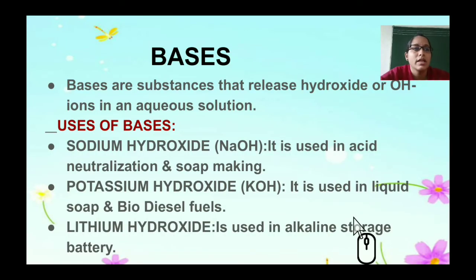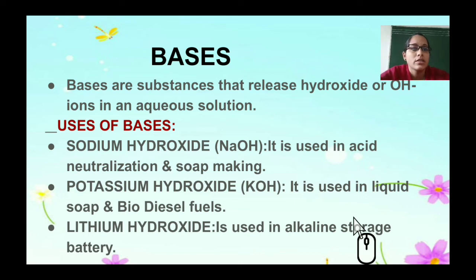So right now we have seen what acids are, the general properties of acids, and some of the uses of acids. Let's understand now what a base is. Acids, we have seen, release hydrogen ions into the aqueous solution, but here a base releases hydroxide, OH minus, ions in the aqueous solution. Let us understand the uses of bases. The first is sodium hydroxide, NaOH.